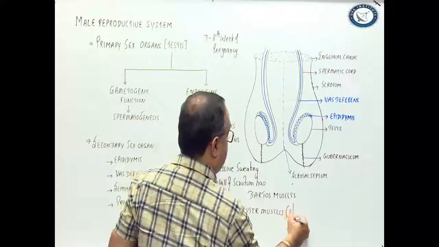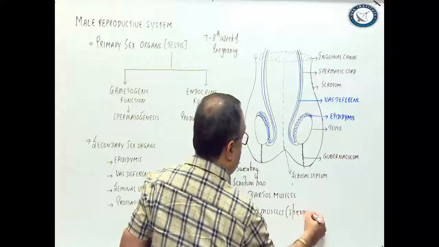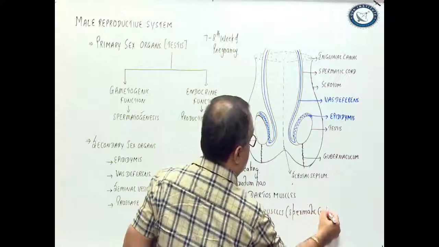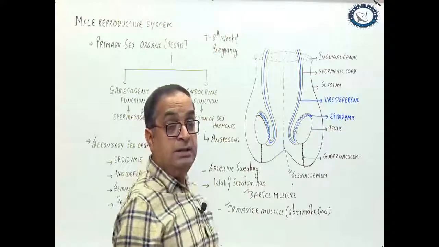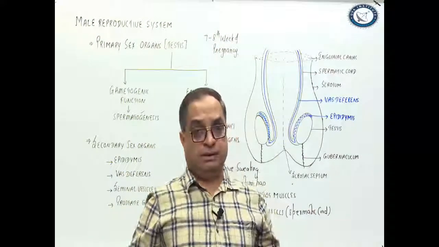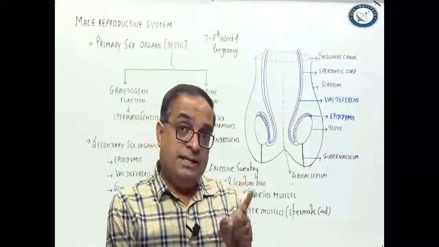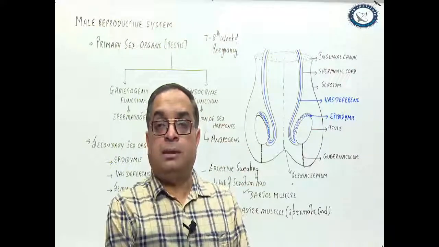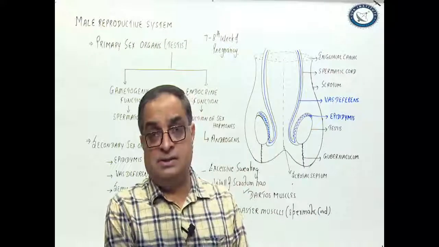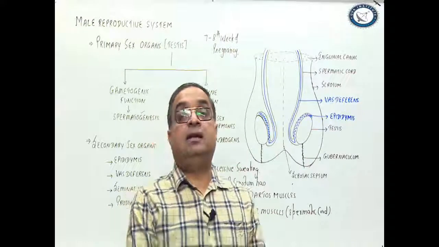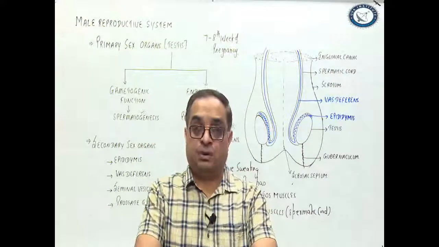Cremaster muscles are in spermatic cord. Dartos muscles are in wall of the scrotum. These are involuntary smooth muscles. These contract and relax in response to temperature. Contraction and relaxation of these muscles is able to maintain a suitable temperature in the scrotum.